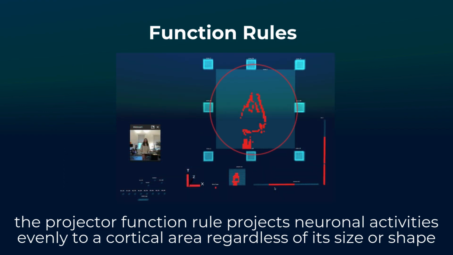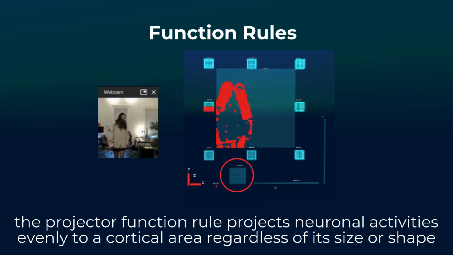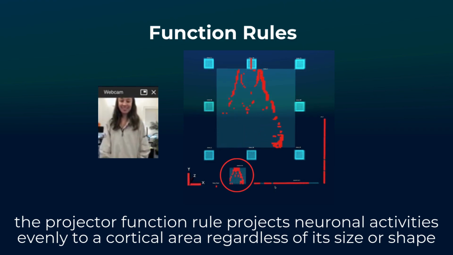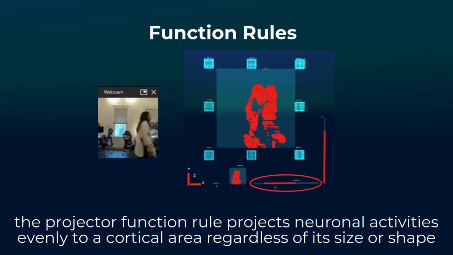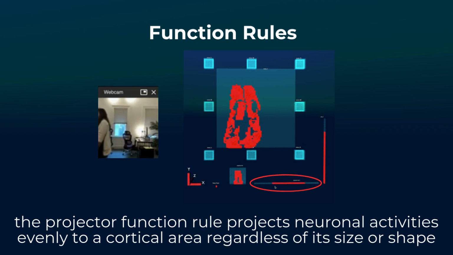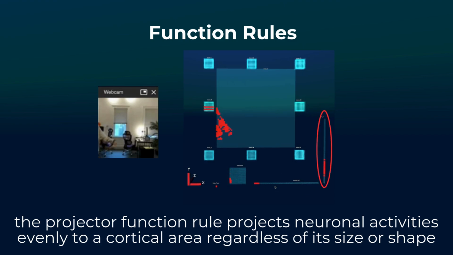In this experiment, the central vision is the source, which is connected to the various size destination cortical areas. The 16 by 16 square gives a lower pixel version of the 64 by 64 cortical area. The 64:1 activates the length of the vision, so as someone walks by, you can see the cortical area activate from one side to the other. The 1:64 activates the height of the vision, so as someone raises their hand, you can see the cortical area activate from top to bottom and vice versa.